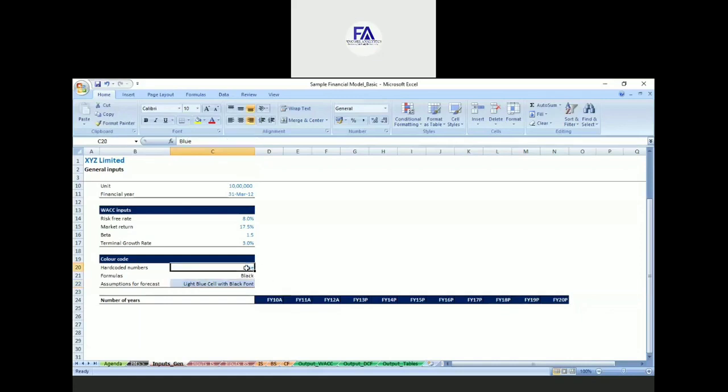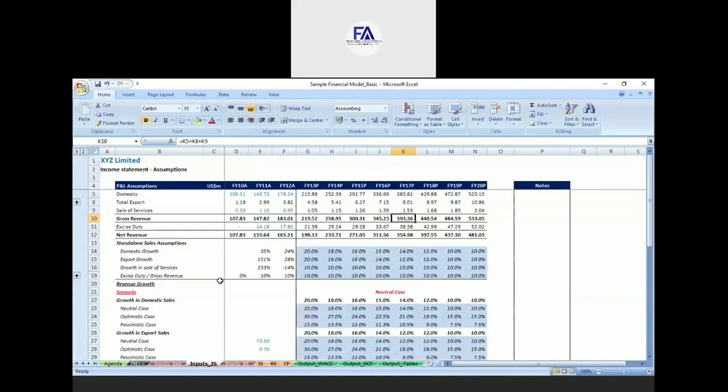Now I'll just quickly go through this. As I said, hard coded numbers are in blue font. If you go to the input sheet, you will see these hard coded numbers are in blue font. Formulas should be in black font, so these are the black font cells, and this is a formula, completely in black font.